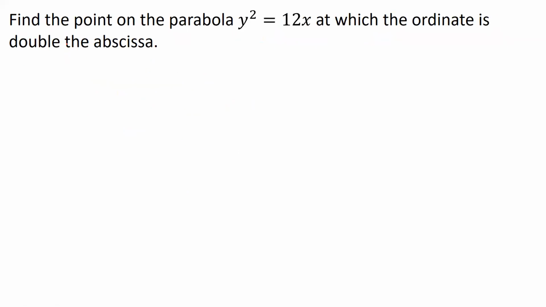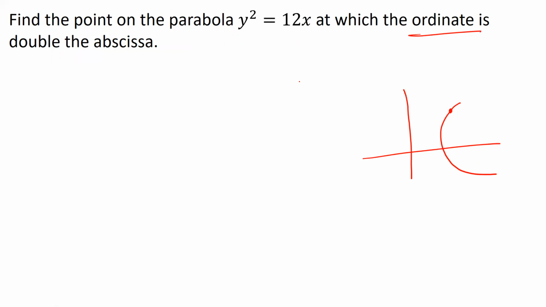All right. So next question: find the point on the parabola y square is equal to 12x at which the ordinate is double the abscissa. So guys, what we are told is that there is a parabola y square is equal to 12x. So I assume that this is my parabola, and we need to find a point on this parabola such that the ordinate is double the abscissa.